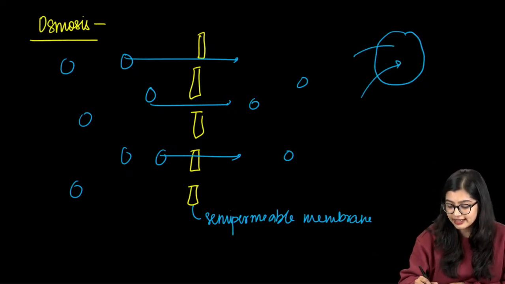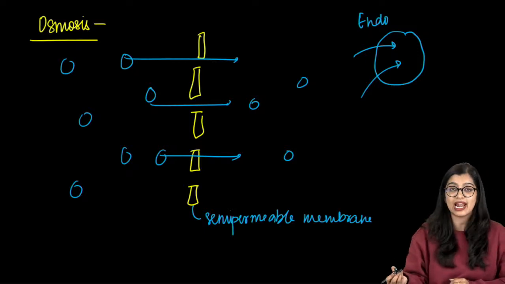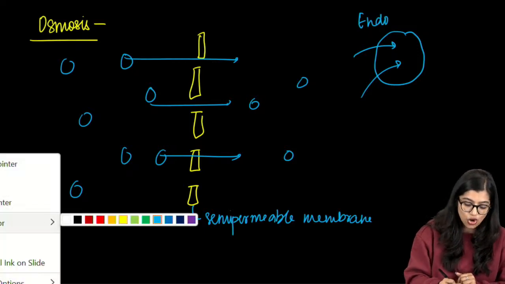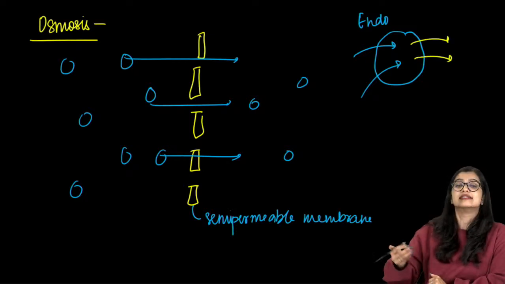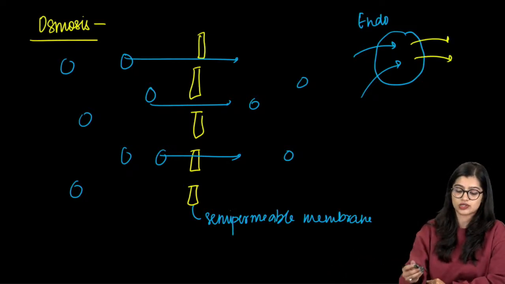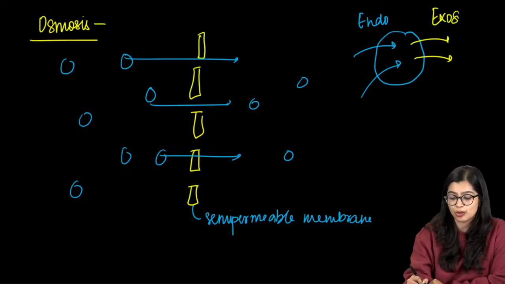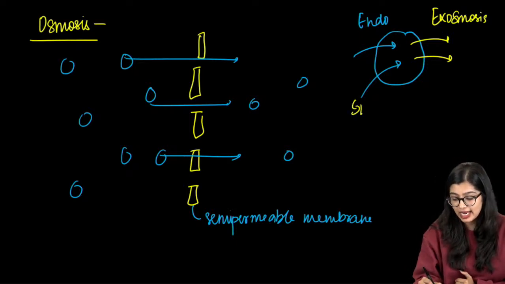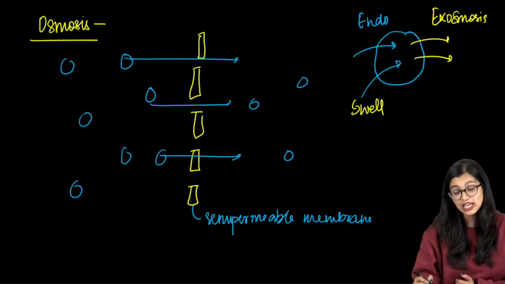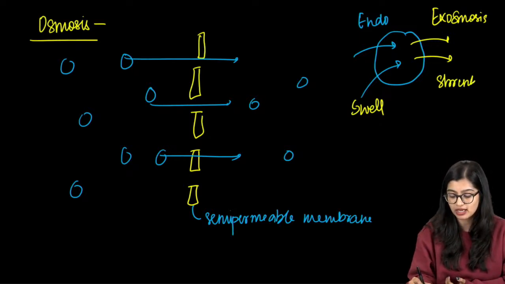That means water is entering inside the cell. Now exosmosis, exo means exit. That means water is exiting the cell through the process of osmosis. During endosmosis, because water is entering inside the cell, it will swell. In exosmosis, that means it is going to shrink.